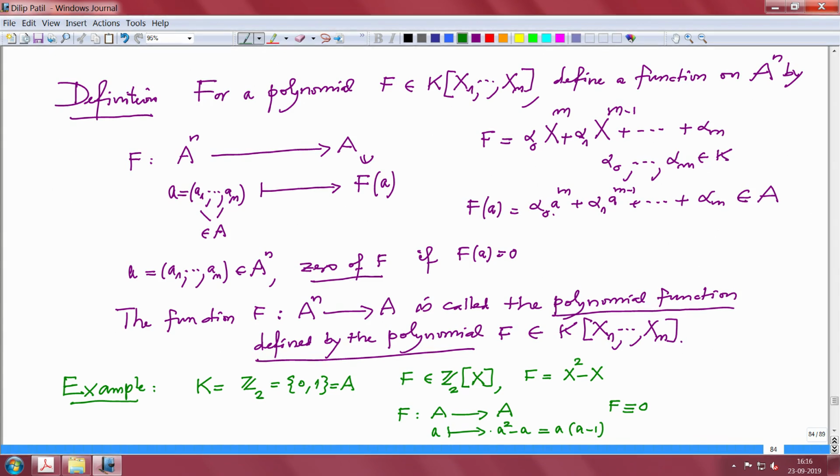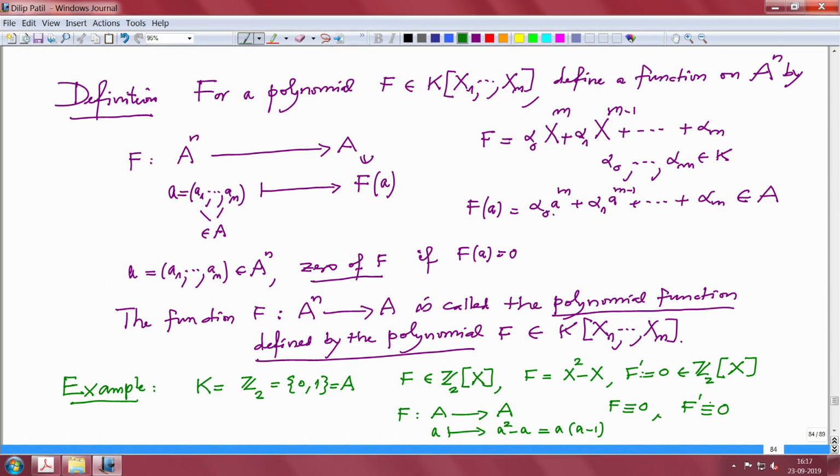So, if I would have taken instead of f the 0 polynomial, let us take f prime equal to the 0 polynomial. This is a polynomial. And then by this, we will get f prime is also the 0 function.